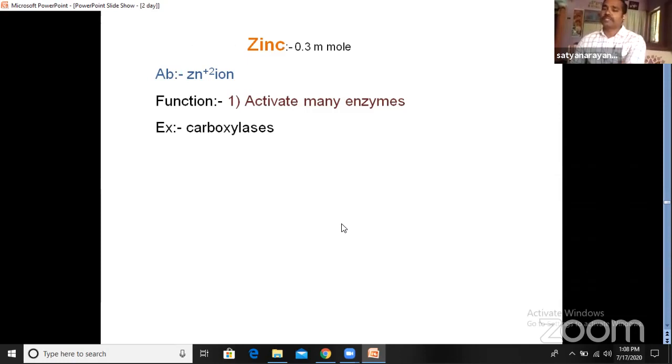Okay, so here let us take examples of which enzymes are activated by zinc: carboxylases, and certain enzymes which are participating in photosynthesis and respiration also. And for the synthesis of carbohydrates also, the zinc ion is required. And it also acts as a precursor of the auxin.